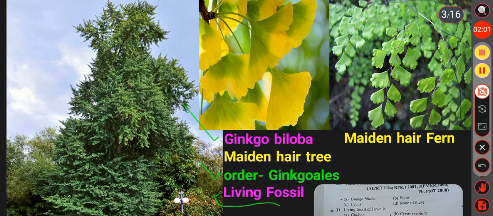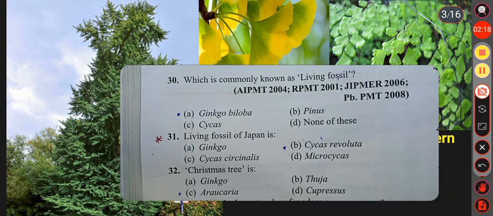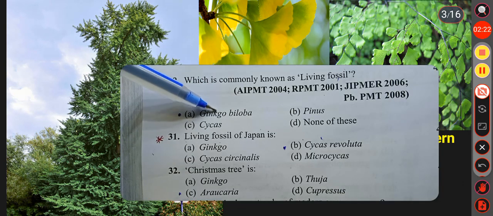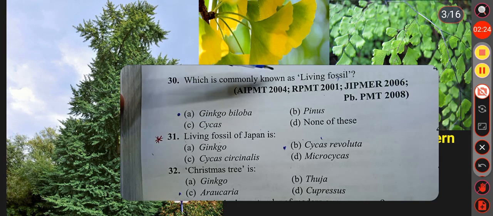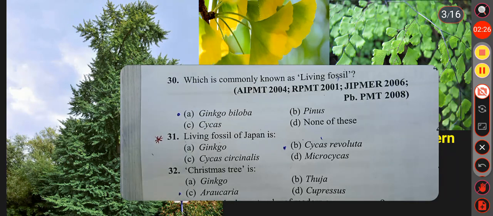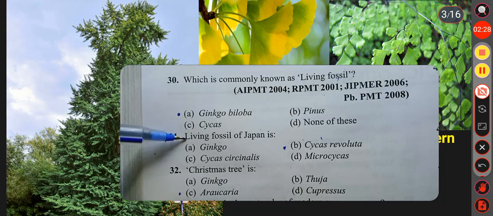fossil. Okay, and it is also called maidenhair tree. Why? Because of the resemblance of its leaf with those of the maidenhair fern, that is the Adiantum. Okay, so here the answer is the Ginkgo biloba. Ginkgo biloba is commonly known as the living fossil. Then see the second question.